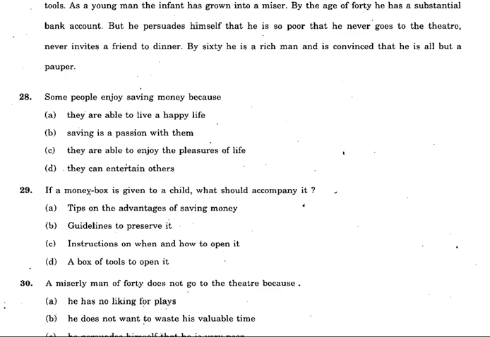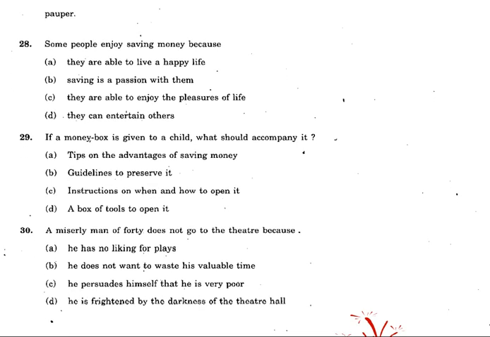So what is the answer for that? A miserly man of 40 does not go to the theater because he persuades himself that he is very poor. So that will be the right answer. Hope you got the answers. For the first one, it's saving is a passion. Second one, a box of tools to open it. And the third one, he persuades himself that he is very poor.